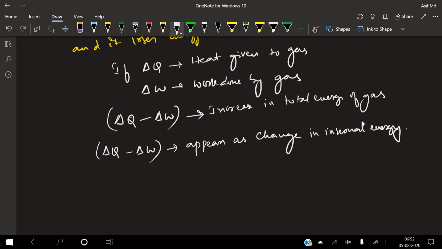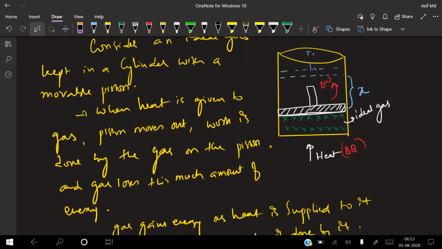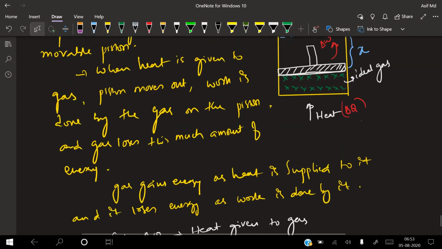Sir, so the work done, the energy lost over there, is external energy? Yes, external energy only, because initially the gas had zero. Now you have given a certain amount of energy and it is losing a certain amount of energy to the outside. Still the gas has a certain amount of energy, right? So that energy is called the internal energy of the gas.